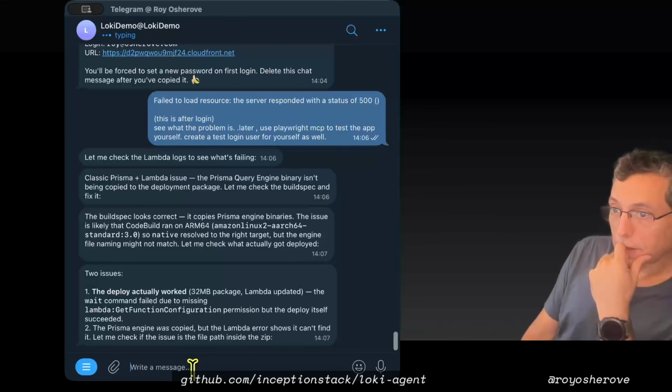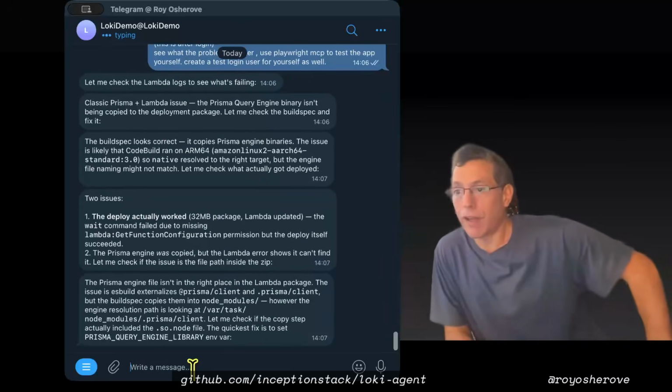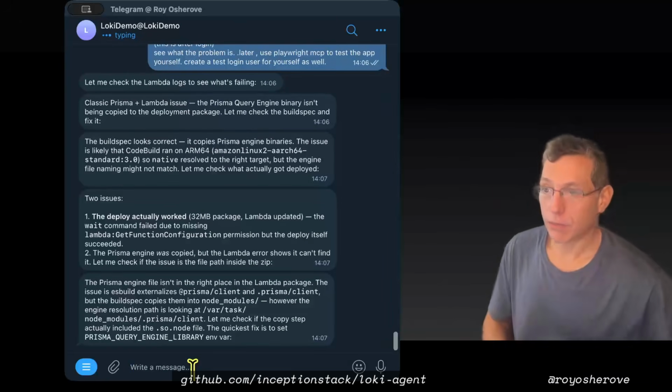Okay, so it's trying to debug the issue basically at this point. That's kind of the point, is that this stuff helps a lot with debugging. Okay, Prisma engine wasn't in the right place. It's gonna try to fix it.